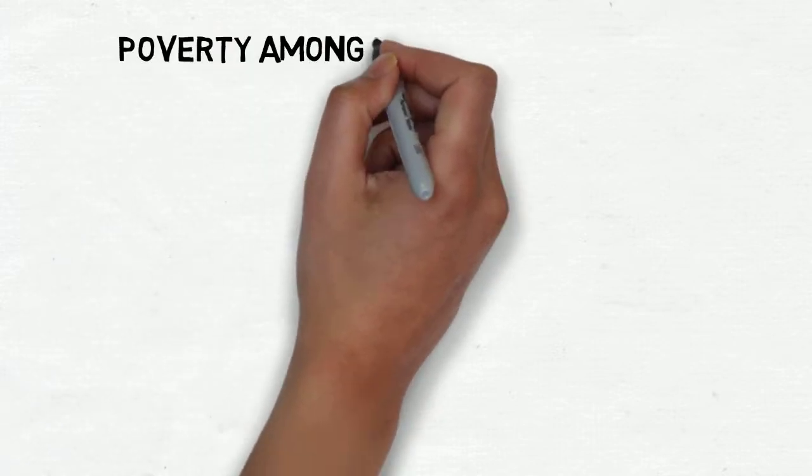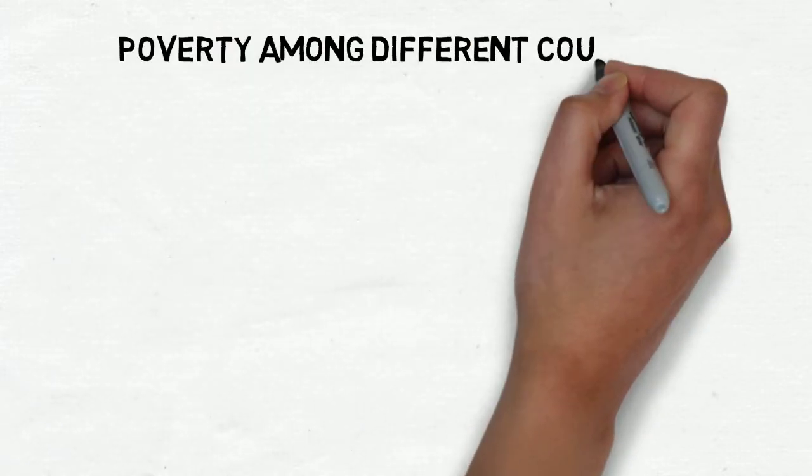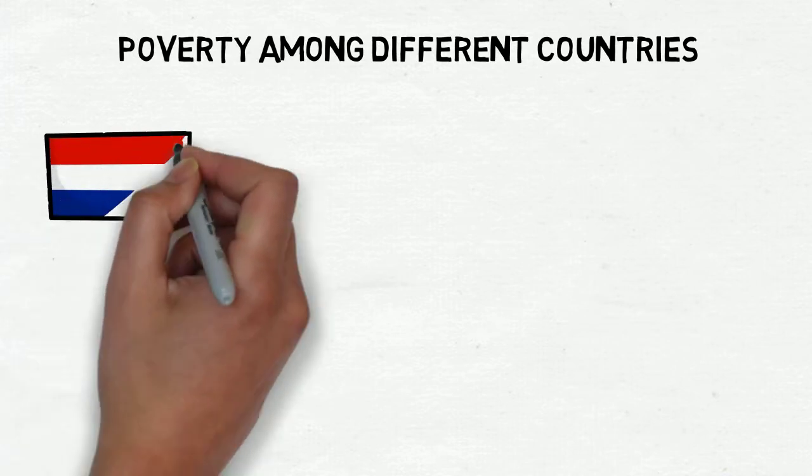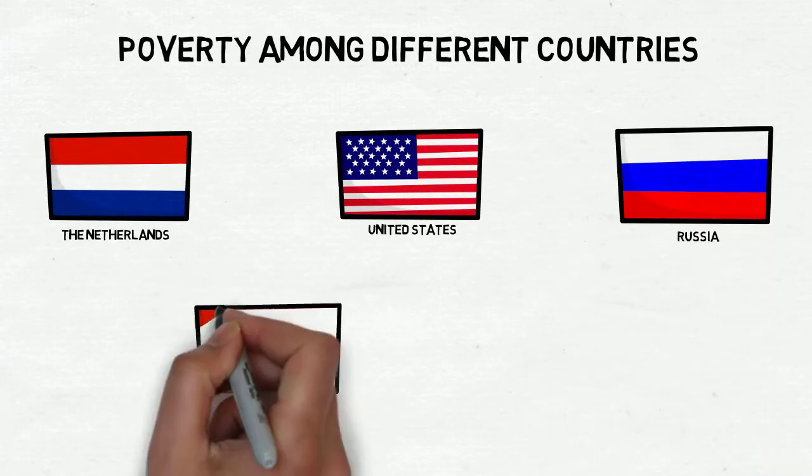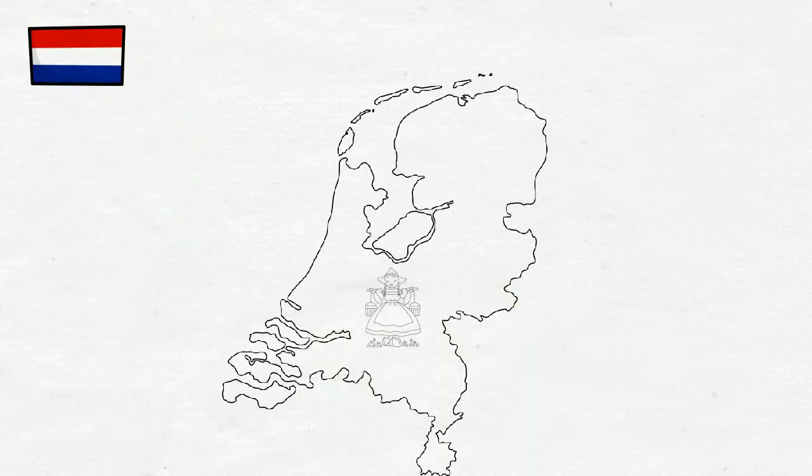Hello everyone, in this video we will discuss poverty among different countries. We will discuss the Netherlands, the United States, Russia, China and Chile. First we will discuss the Netherlands.